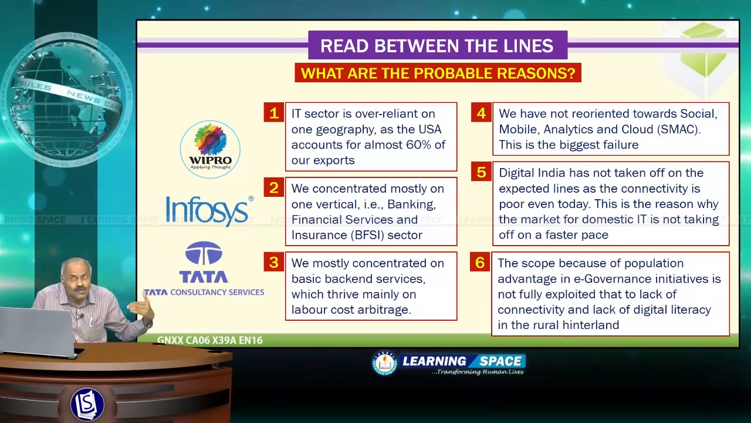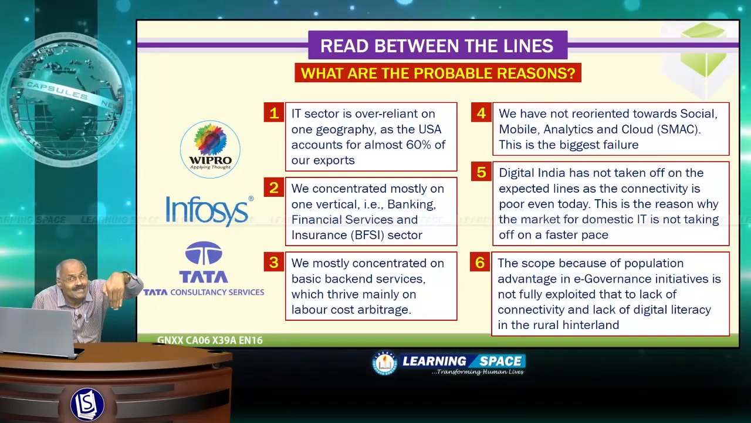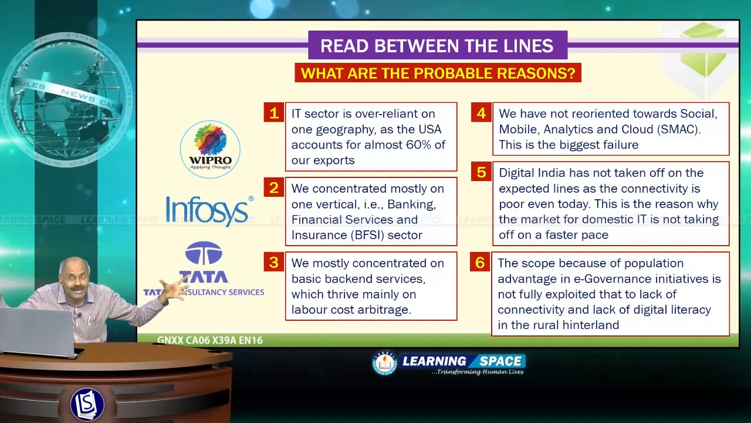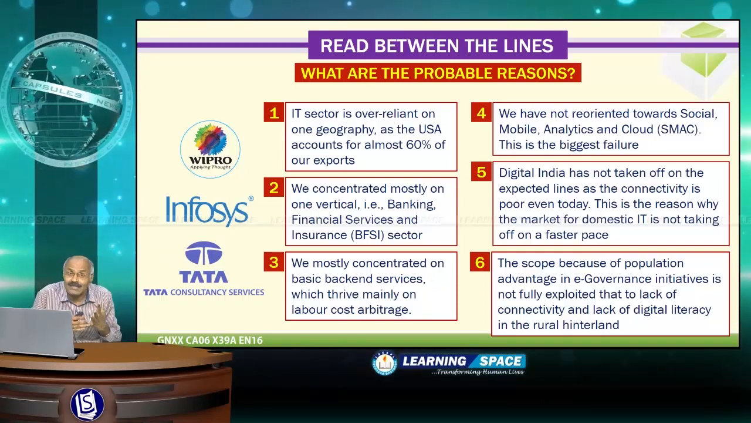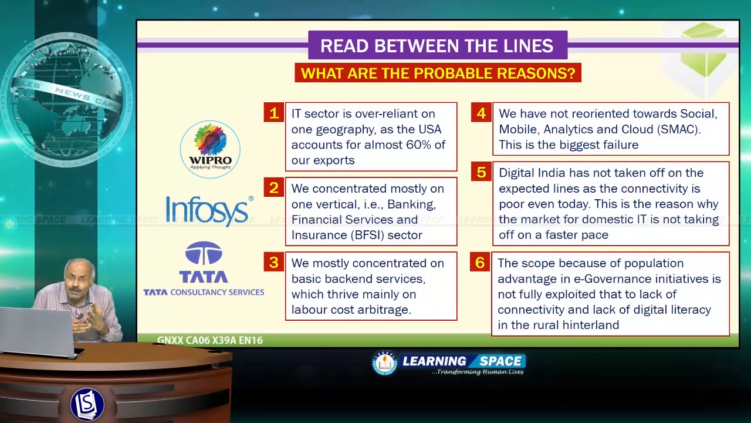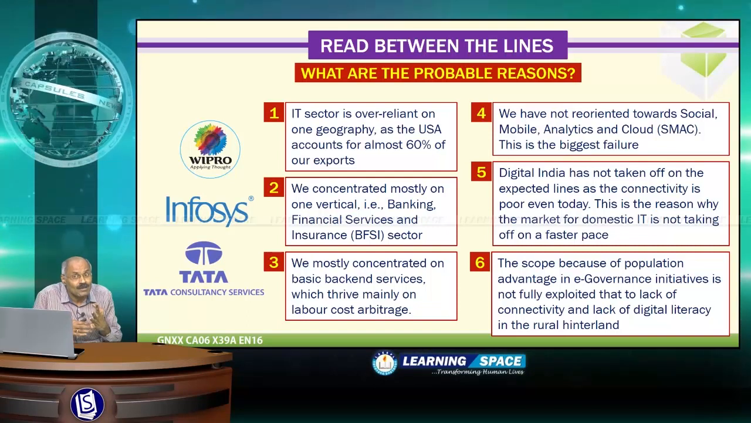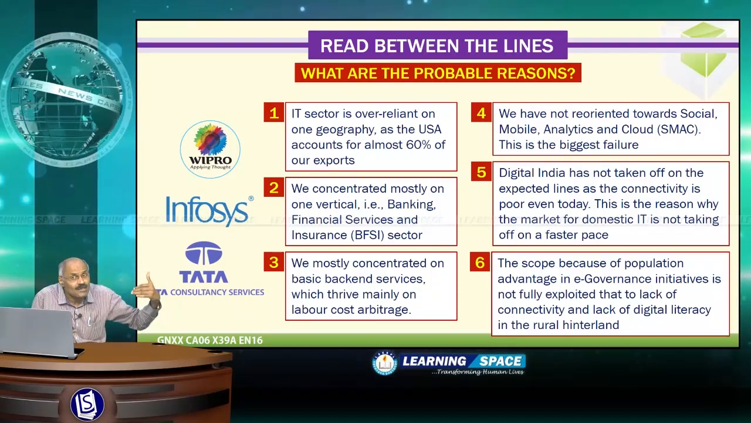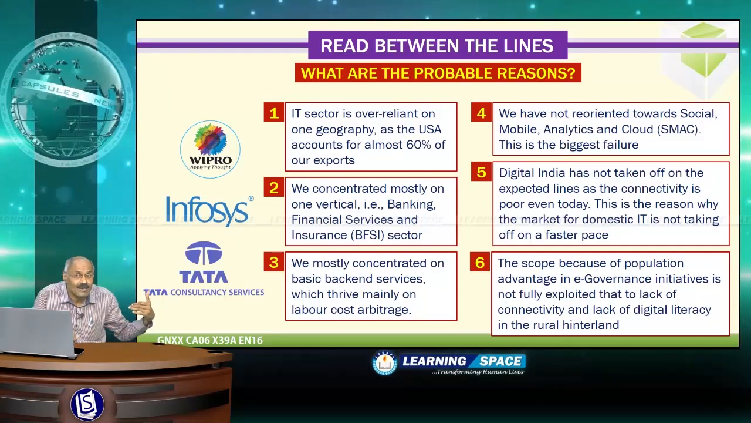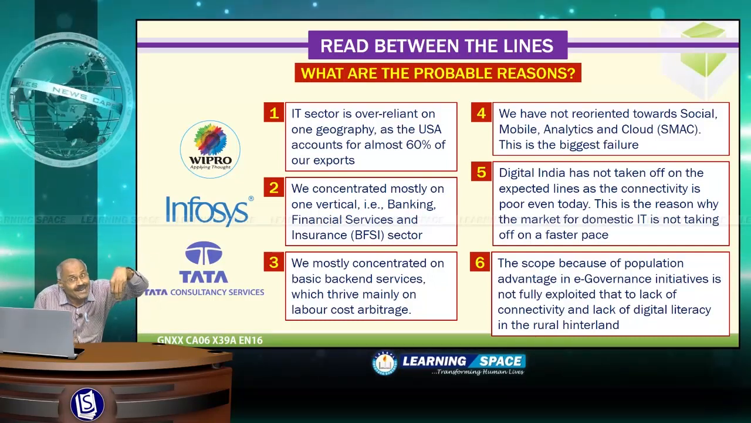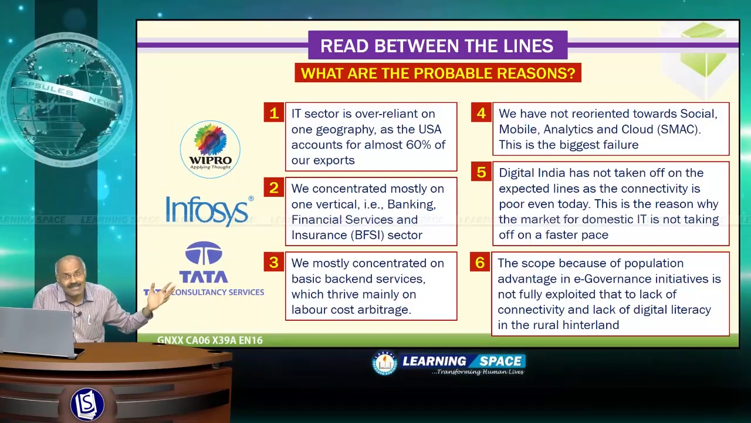Then the last point is, the scope because of the population advantage in e-governance initiatives is not fully exploited because of two reasons. One is lack of connectivity in the hinterland, and the second reason is that digital literacy is not up to the mark in the hinterland. Because of these two reasons, the advantage of the huge population was not exploited. Right friends, so these are the reasons. We have to reorient our IT sector towards SMAC, and we have to concentrate on other verticals also, other than the BFSI sector.